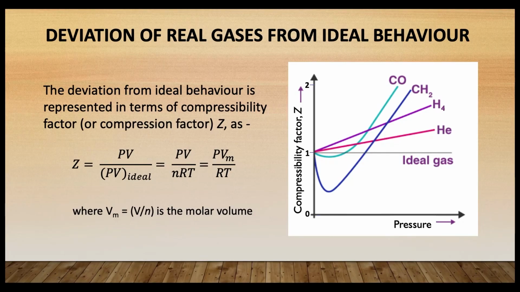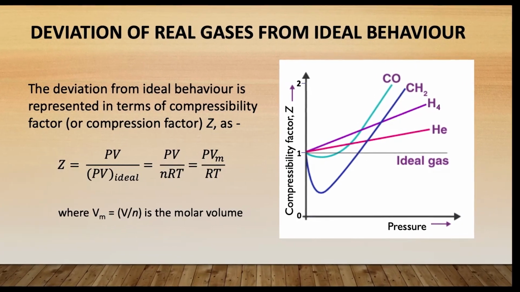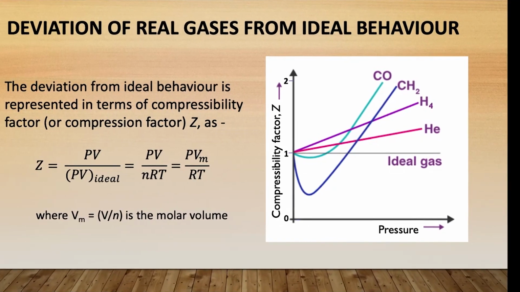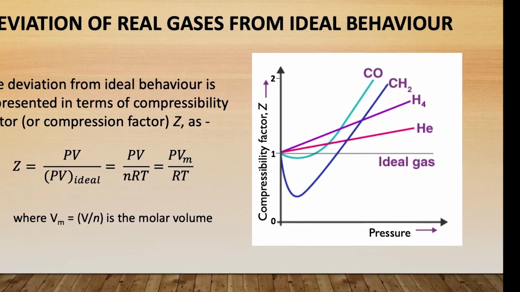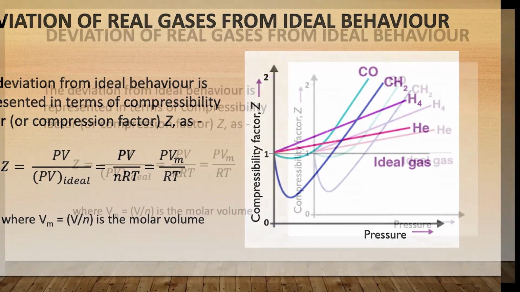It is generally seen that the most easily liquefiable and highly soluble gases show much greater deviations from being an ideal gas. Thus, we could say that, for example, carbon dioxide, sulfur dioxide and ammonia are some examples that show greater deviation when compared to gases like hydrogen, oxygen and nitrogen. So, how do we represent this deviation of real gases from behaving ideally?